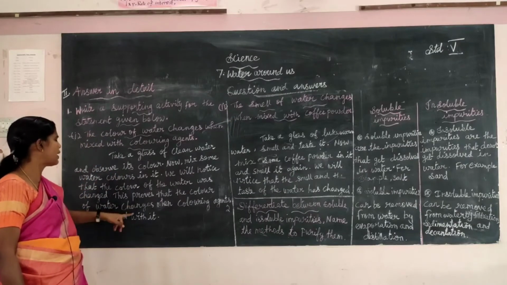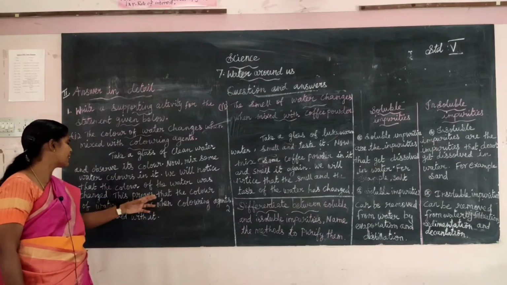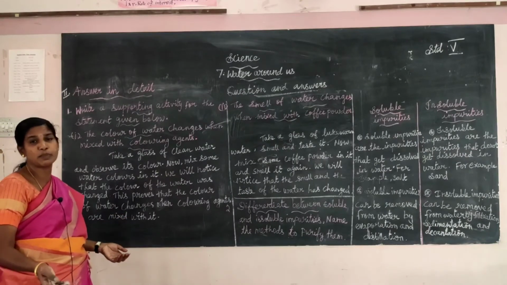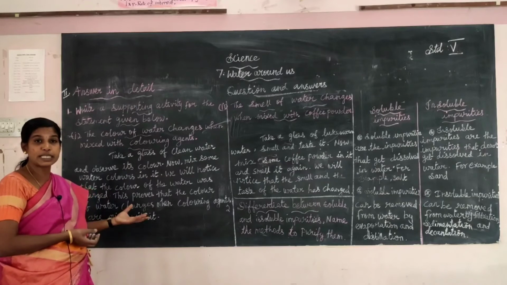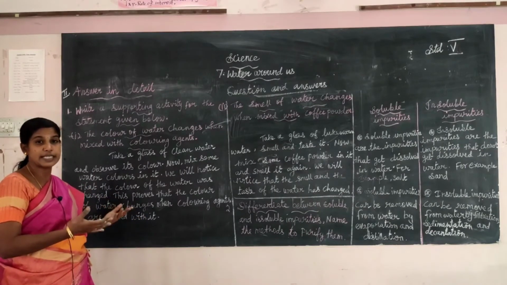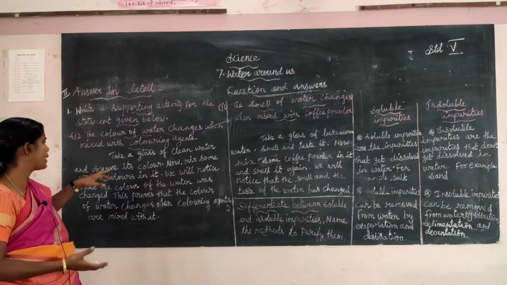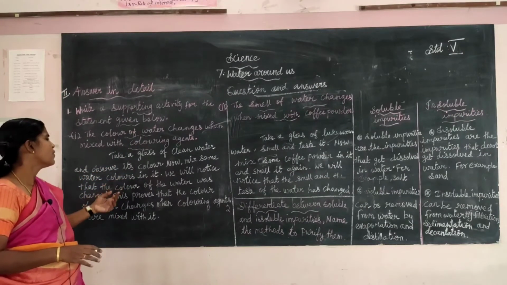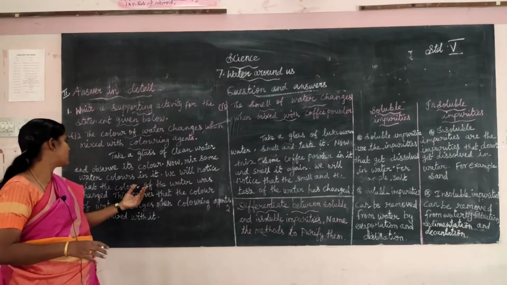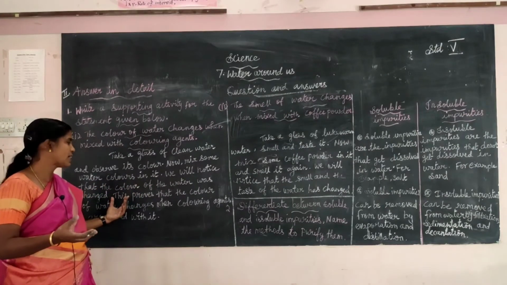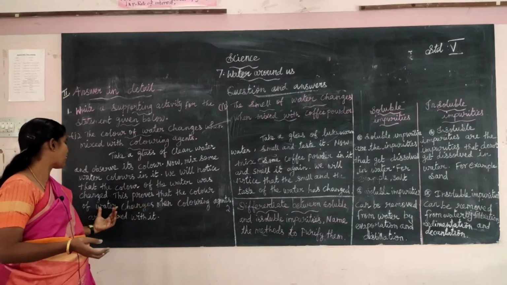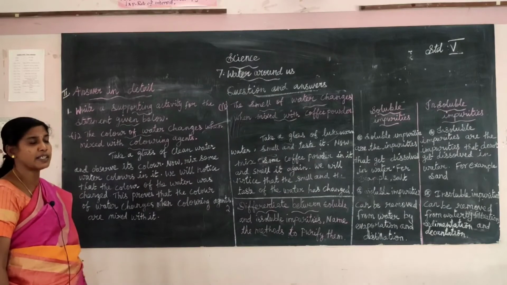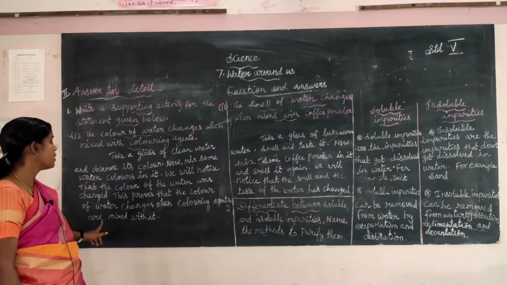The answer to the question: this proves that the color of water changes when coloring agents are mixed with it. Which one is mixed? The coloring agent is mixed in the water, and the water changes color. Take a glass of clean water and observe its color. Now mix some water colors in it. We will notice that the color of the water has changed. This proves that the color of water changes when coloring agents are mixed with it.